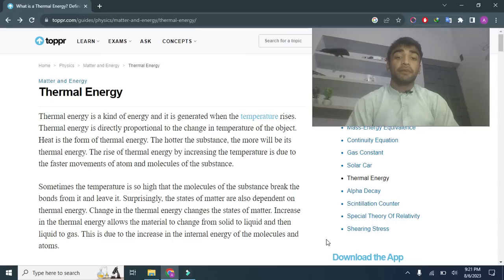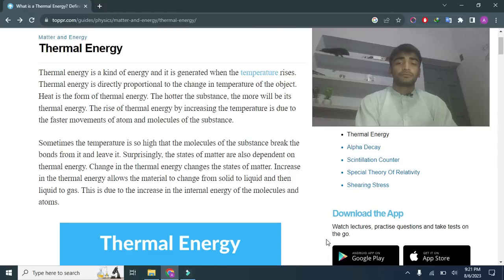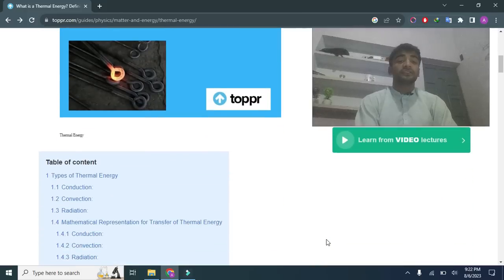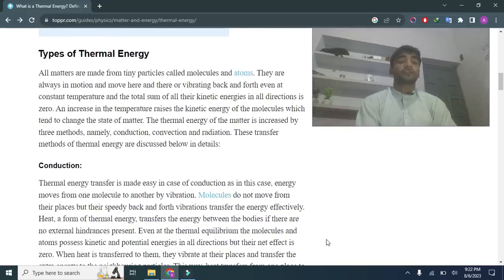Surprisingly, the state of matter also depends upon the thermal energy. A change in the thermal energy changes the state of the matter. An increase in thermal energy allows materials to change from solid form to liquid, and then from liquid to gas. This is due to the increase of the thermal energy of the substance, its molecules and atoms.